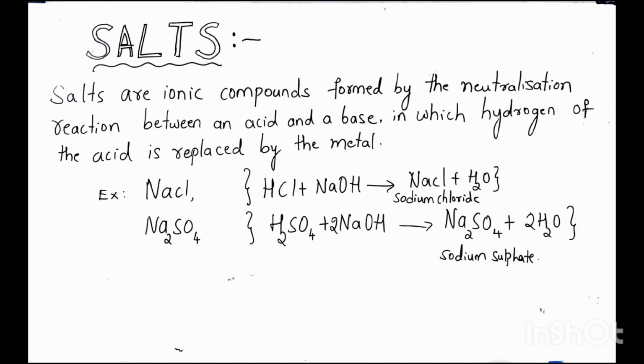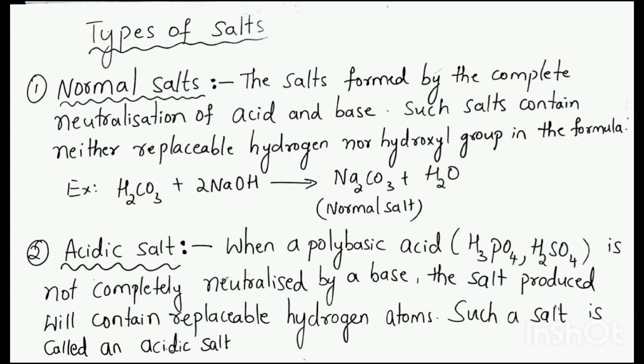In the same way, during the formation of sodium sulfate, sulfuric acid reacts with sodium hydroxide to form sodium sulfate and water. Now let us move towards the classification of salts. Firstly, normal salts. The salts which are formed by the complete neutralization of acid and base, then we get normal salts. These types of salts are produced by the replacement of all replaceable hydrogens present in the molecule of an acid by metal or ammonium group.